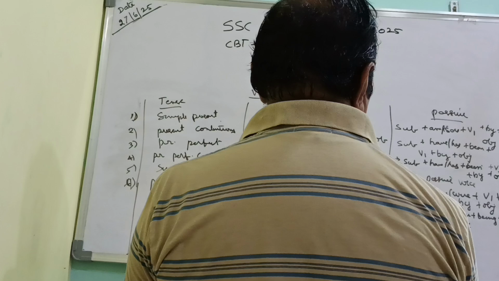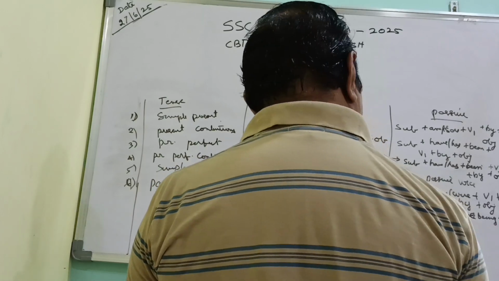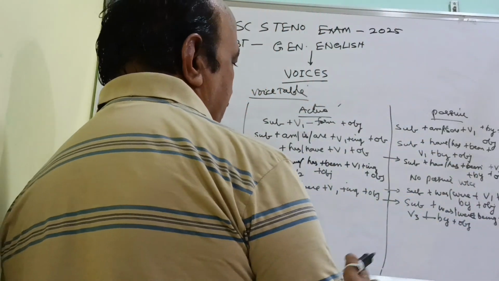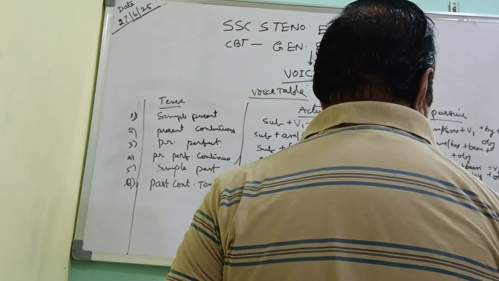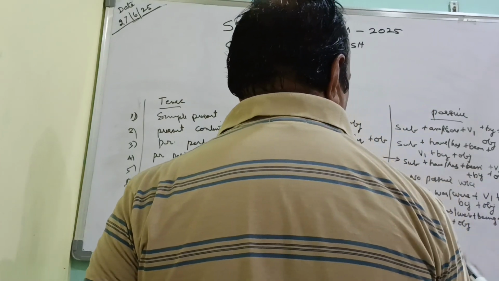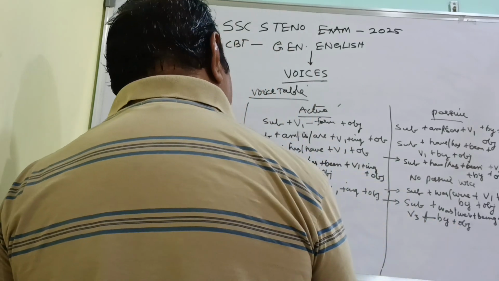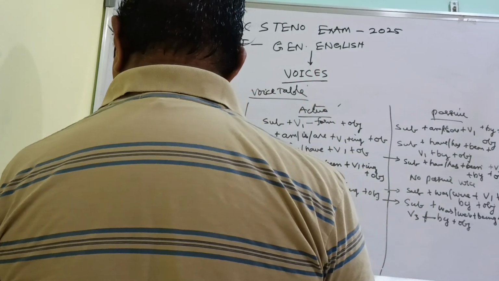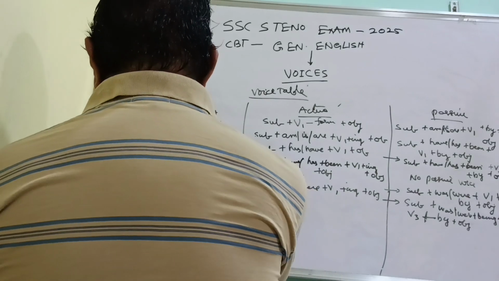That means the subject will be there, along with was or were, depending on the sentence, then being, then the third form of verb, then by and the object. The same way, past continuous tense, right?